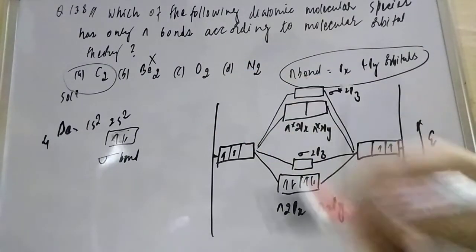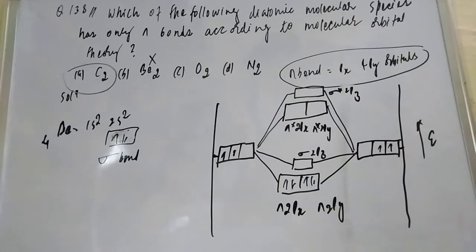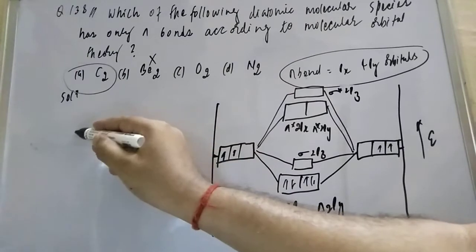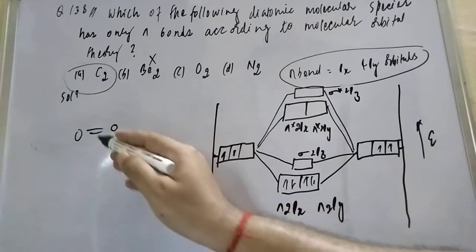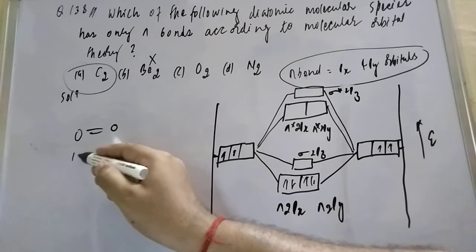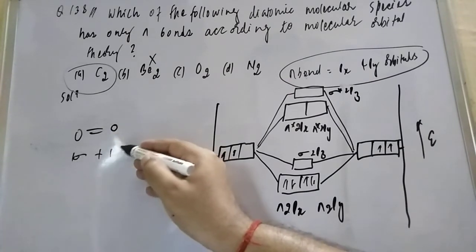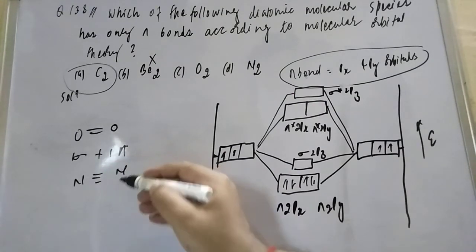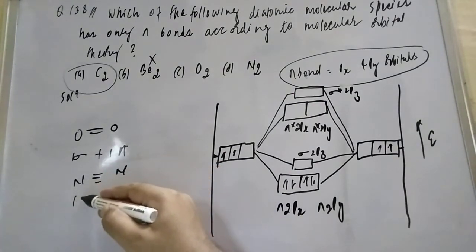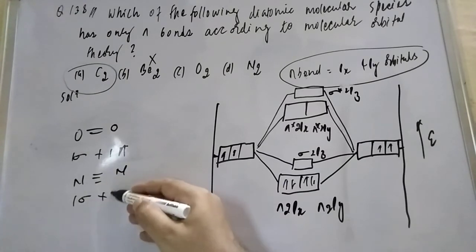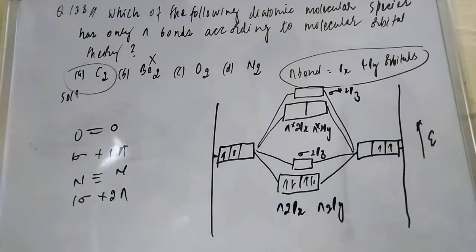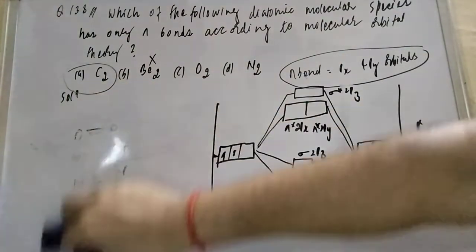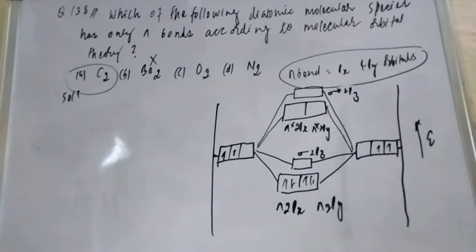If you want to know about oxygen, student, in oxygen we know very well that O double bond O is there. So in the double bond O, one is the sigma bond plus one is the pi bond, that we know. And if you talk about nitrogen, the third option, student, here we find one sigma bond plus 2 pi bonds. Okay, you can check this way also. Otherwise, if you are not able to check it, you can verify from the molecular orbital theory.